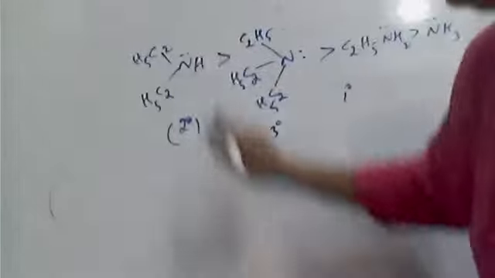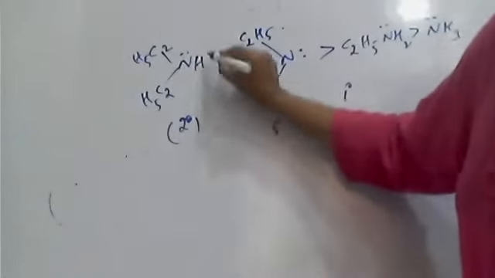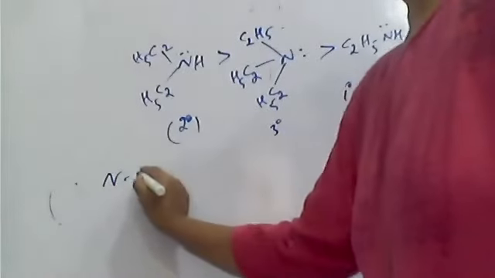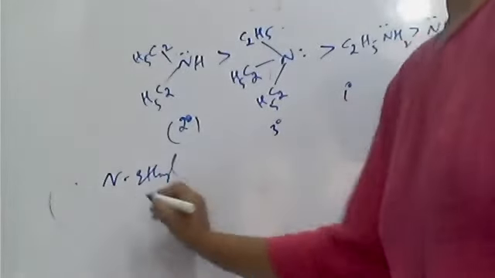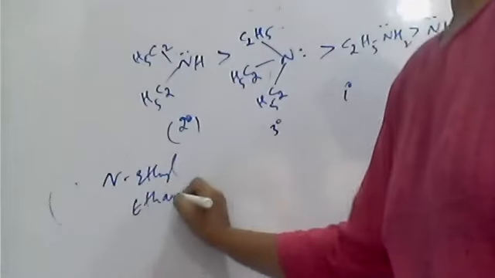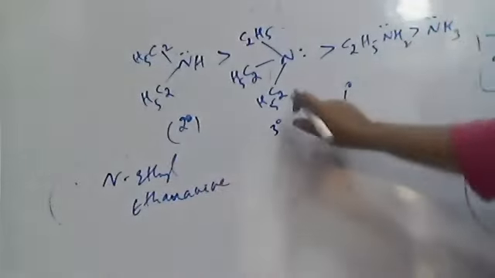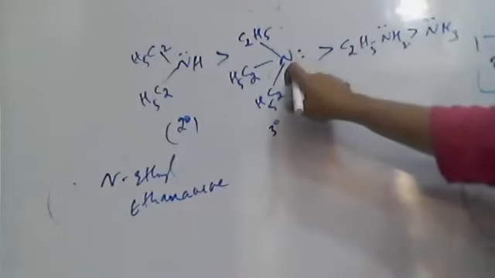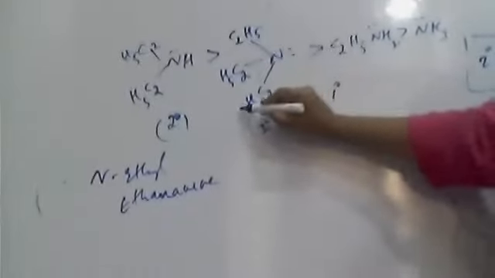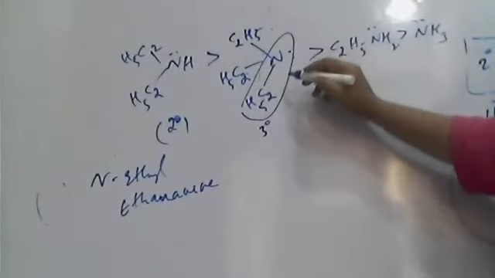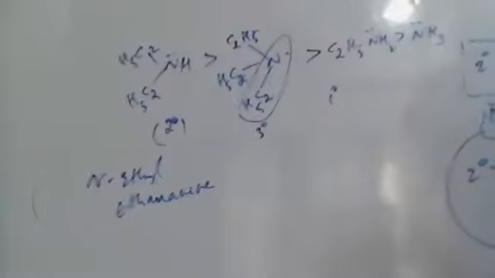So this is secondary amine. It means to the ethanamine's nitrogen, an ethyl is attached. Therefore its IUPAC name is N-ethyl ethanamine. Okay, secondary amine. Now this tertiary amine. Consider this ethanamine. To this ethanamine, two ethyls are attached to the nitrogen. Therefore, its IUPAC name is given as follows.